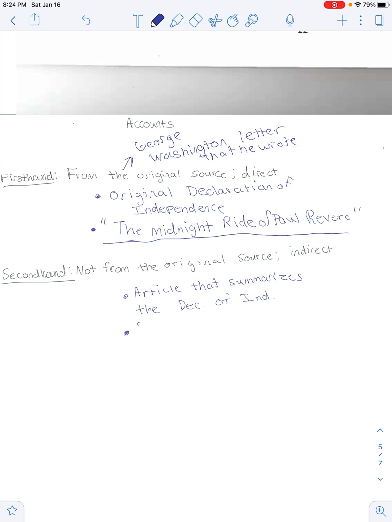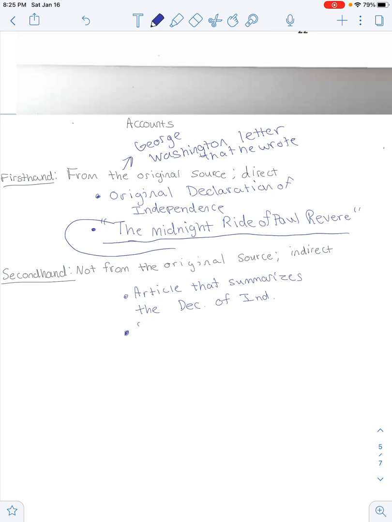Another one would be if you find a newspaper article written, let's say by a person in 2021, who read the Midnight Ride of Paul Revere and says, oh, I'm going to do a newspaper article over the Midnight Ride of Paul Revere. That's a second-hand account because it was not written when the Midnight Ride of Paul Revere was written. So those are the differences between those.